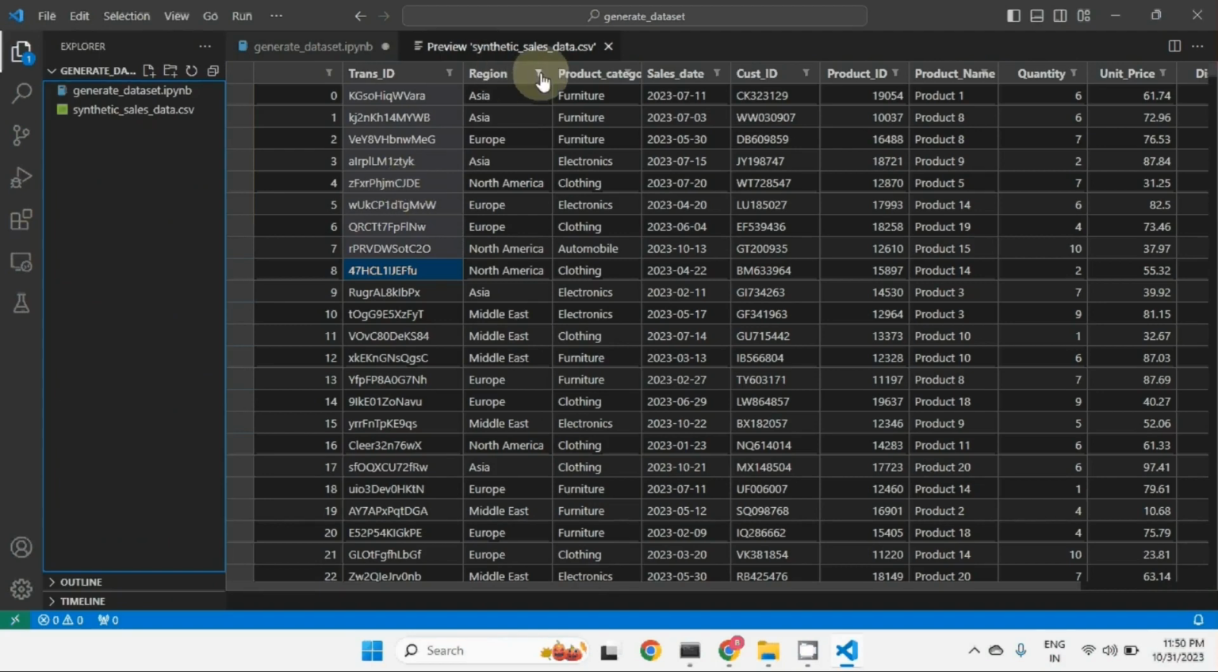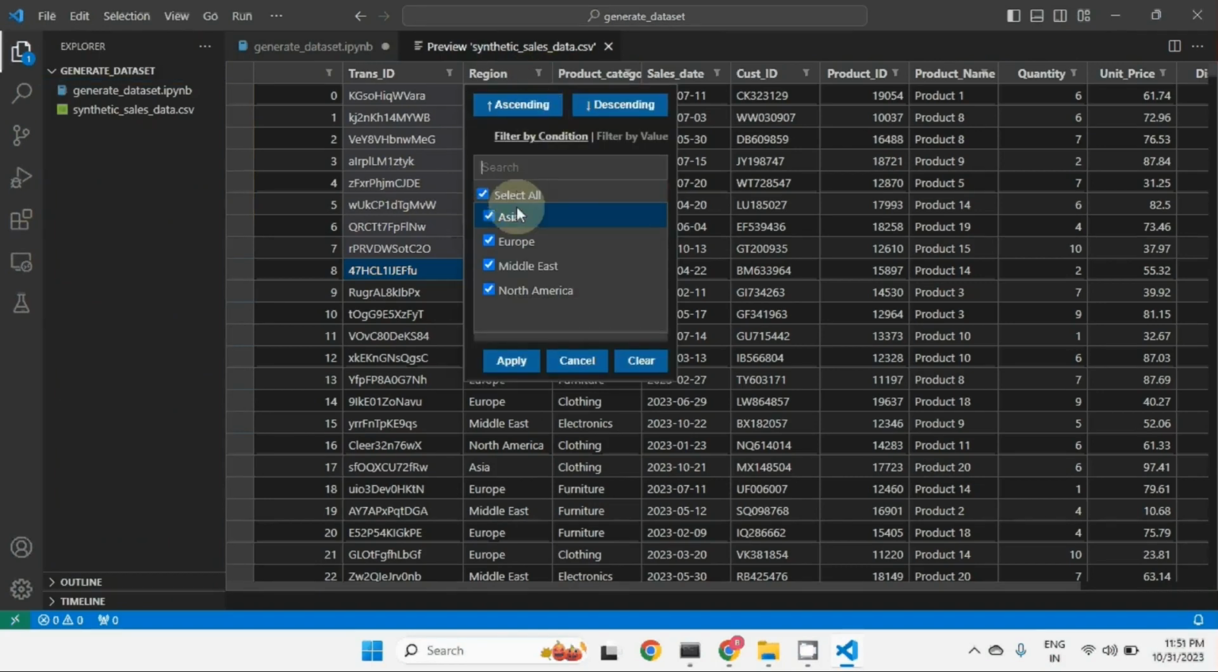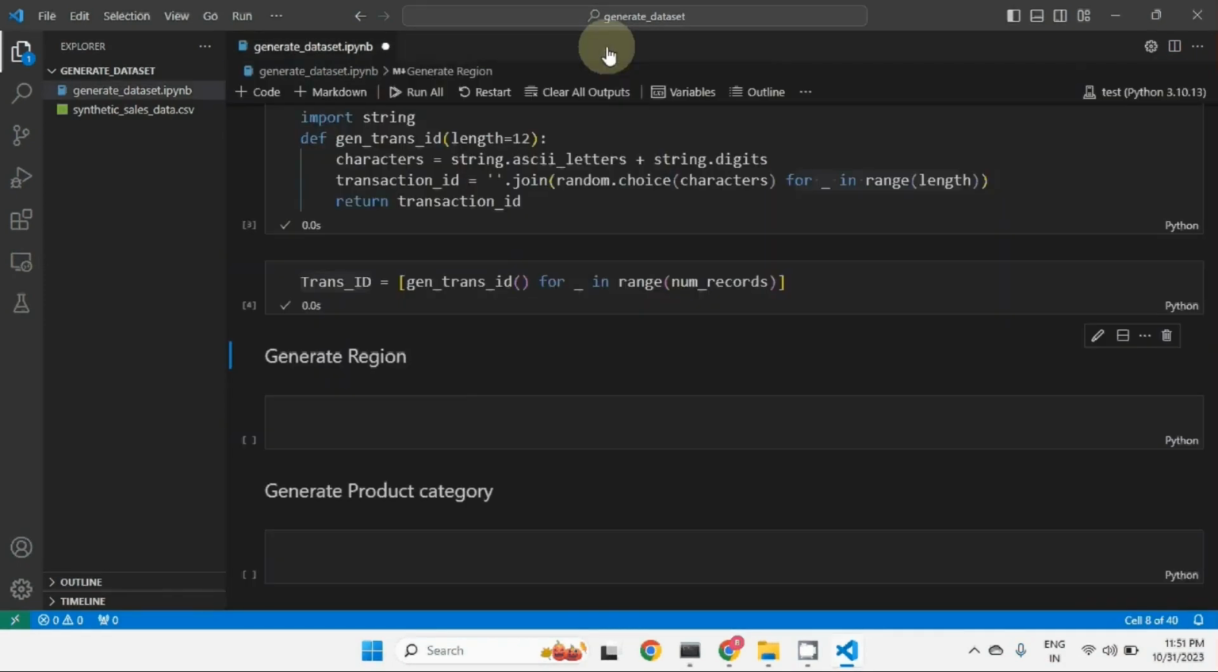When I click on this particular button here, you can see how many regions there are. We have Asia, Europe, Middle East, North America. So I want to assign a random region to each of the records. So let me come back here.